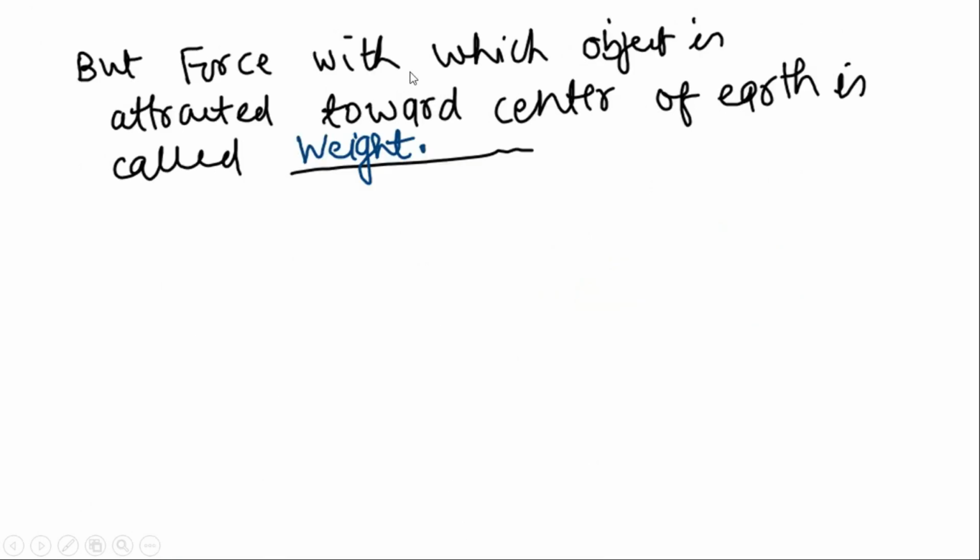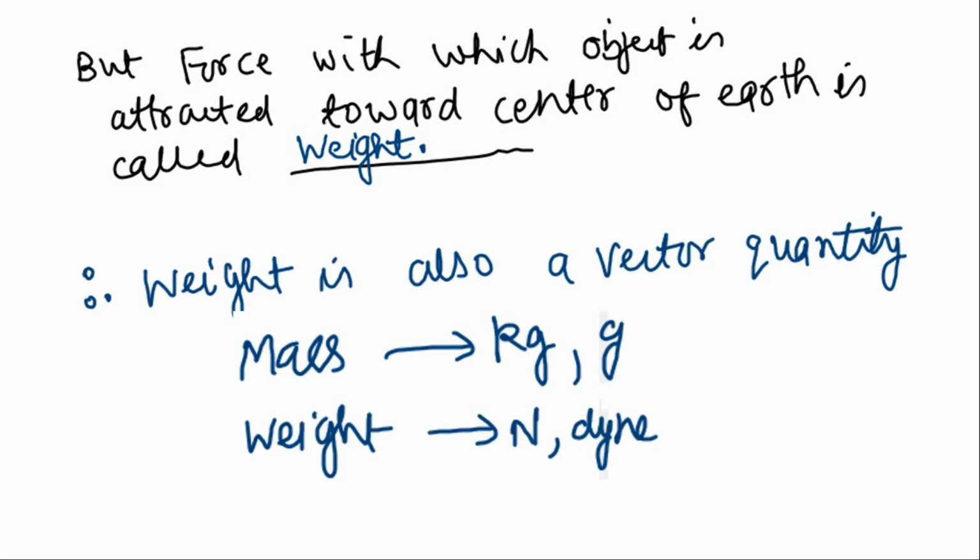But please remember that the force which is acting on an object and tending to move the object toward the center of earth is called its weight. So here there can be another conclusion that just like force, weight is also a vector quantity. Please remember that there is a difference between weight and mass. The prominent difference can be the unit. The unit of mass in SI system is kilogram and that in CGS system is gram. On the other hand, the unit of weight in SI system is Newton and that in CGS system is dyne.